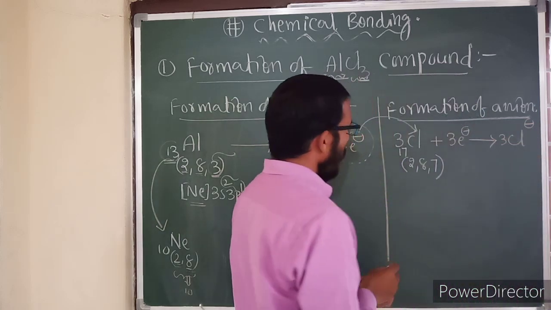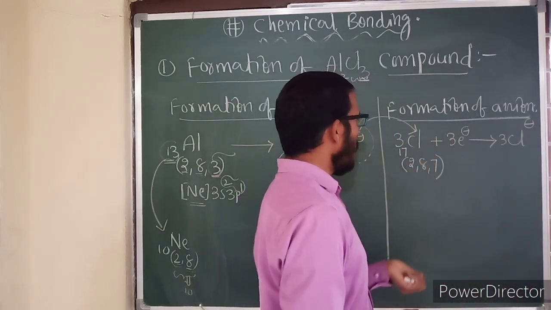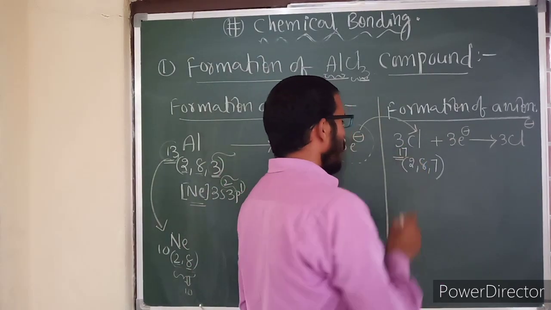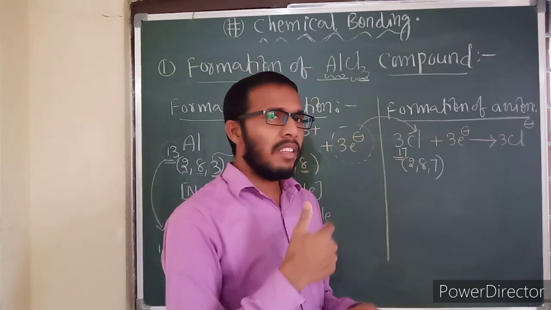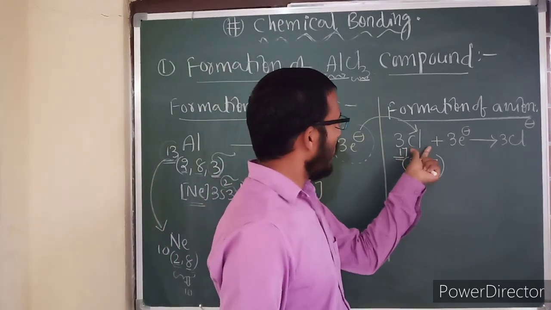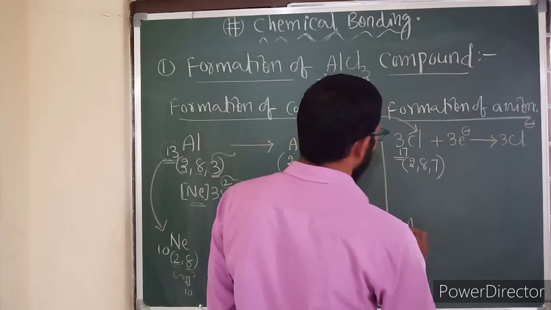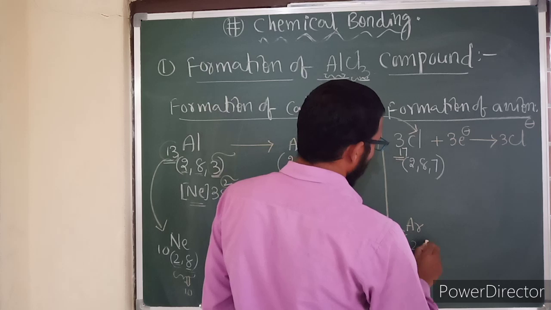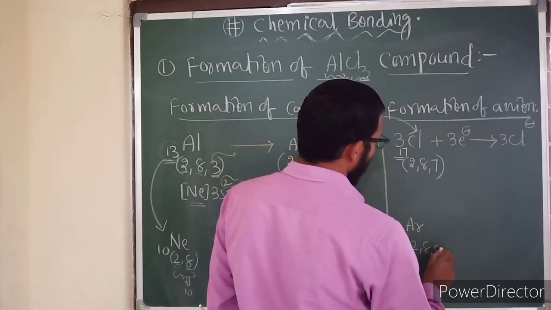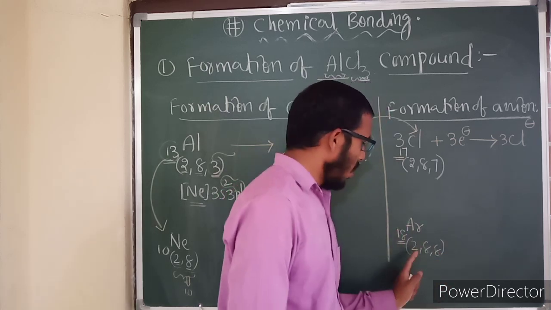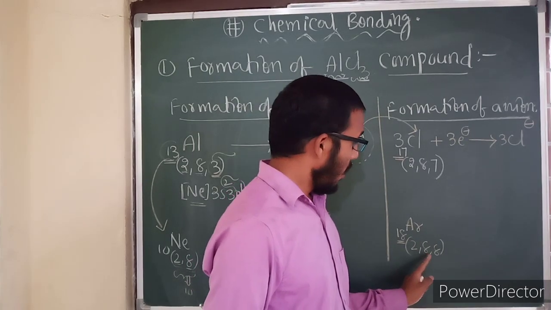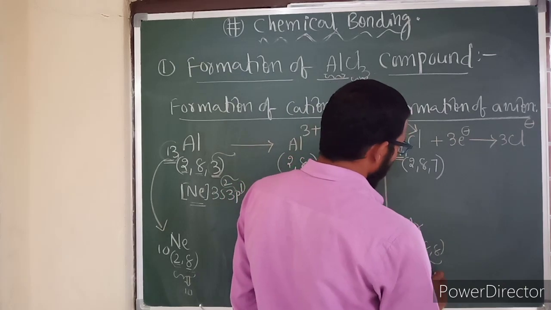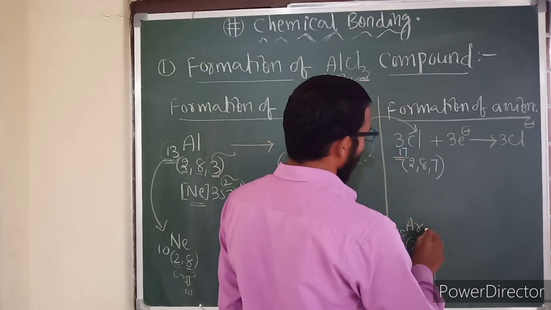Now, why is it gaining electrons? Chlorine has atomic number 17, and each and every non-metal tries to acquire the nearest noble gas configuration. Chlorine is very near to which noble gas? Argon, because argon has atomic number 18. Its electronic configuration is 2, 8, 8. If you count, total 2 plus 8 is 10, 10 plus 8 is 18. So the total electrons are 18, and 18 electrons means argon.